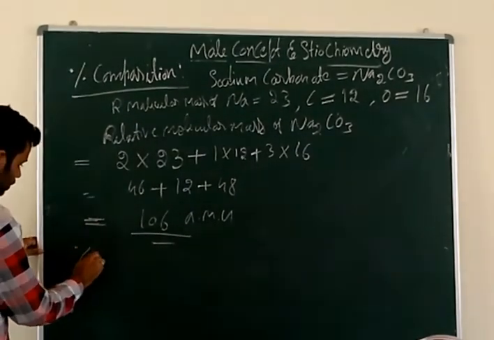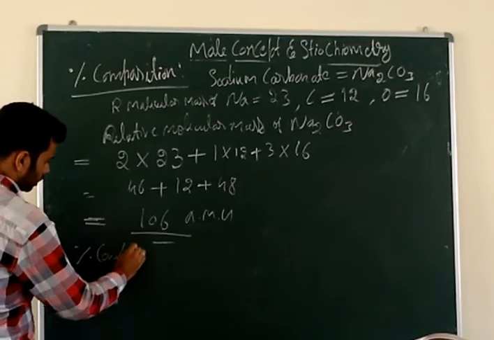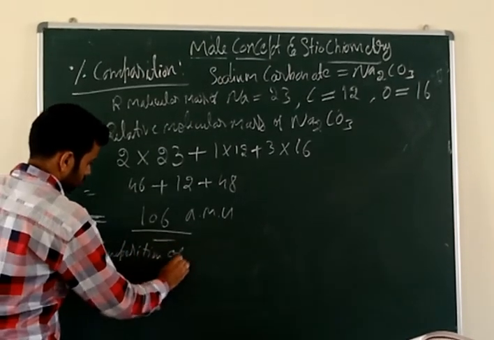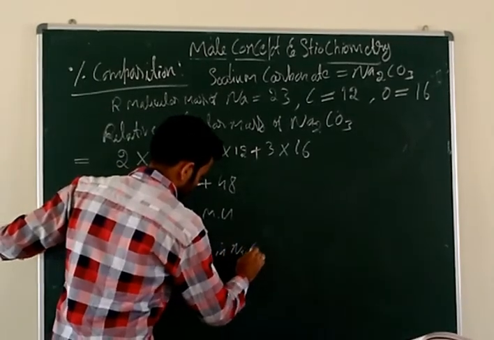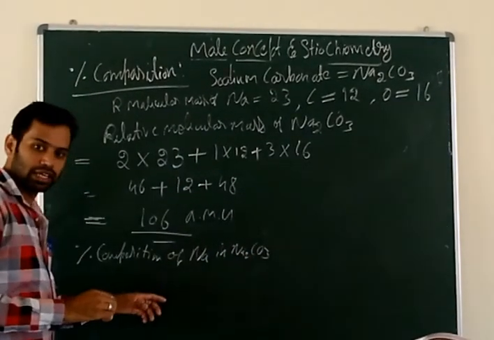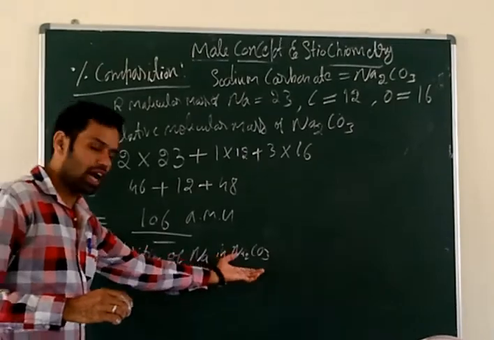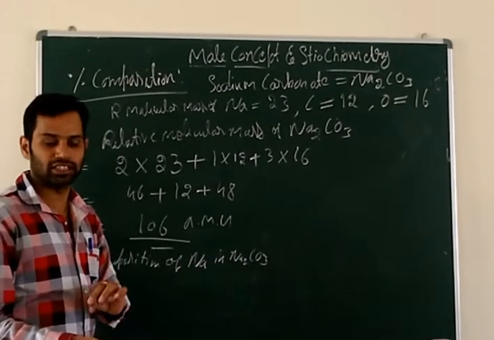So the percentage composition of sodium in sodium carbonate, Na2CO3. It means, in sodium carbonate, how much percent of sodium is present? That you have to find out.